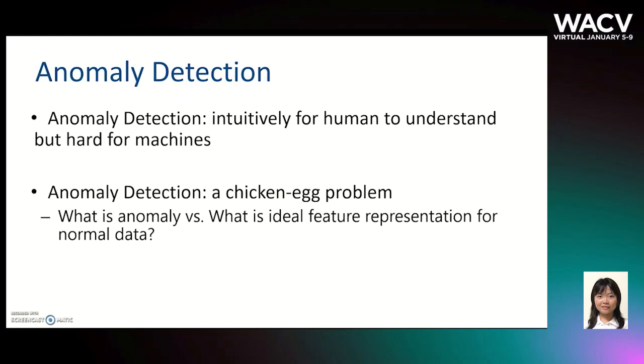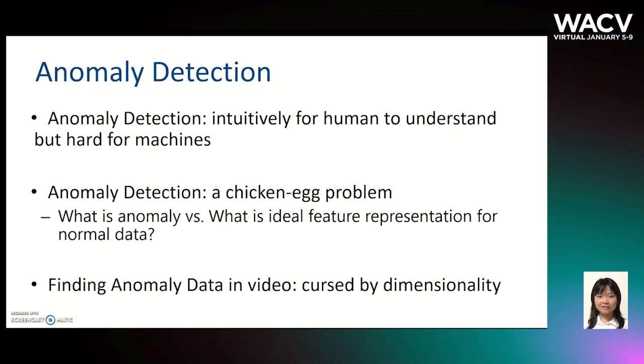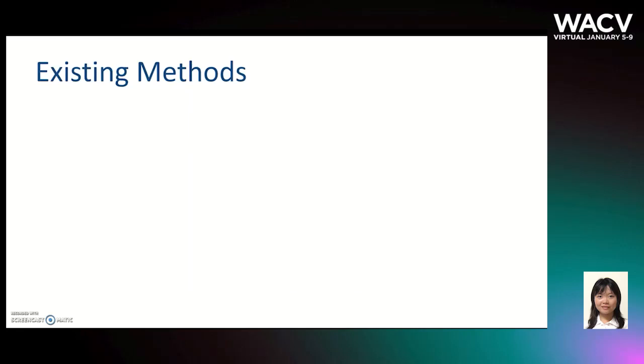However, what makes an ideal feature representation depends on what constitutes an anomaly. This forces it into a chicken and egg problem. The problem is made more challenging when the data is of high dimensions.